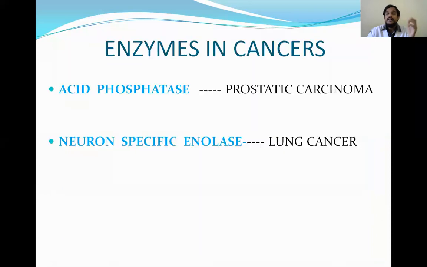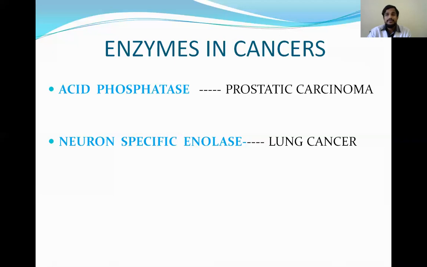Coming to the importance of enzymes in cancers, acid phosphatase is necessary for the approach to the diagnosis of prostatic cancer. And neuron-specific enolase is necessary for assessing lung cancer. So these are the enzymes.